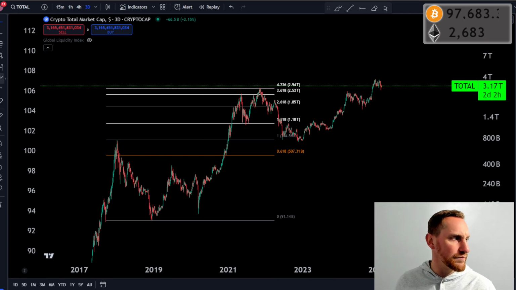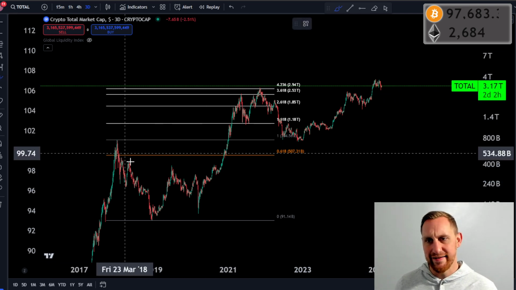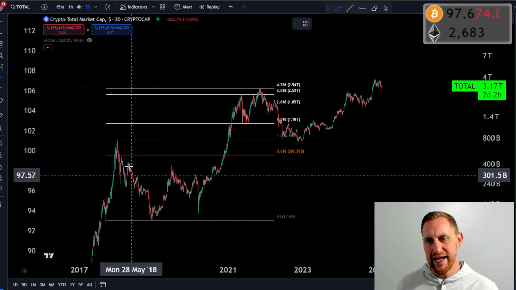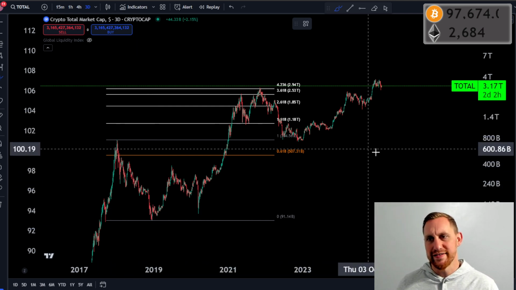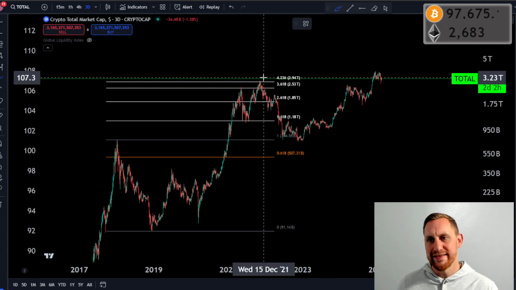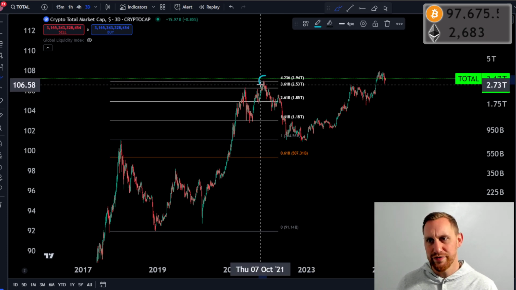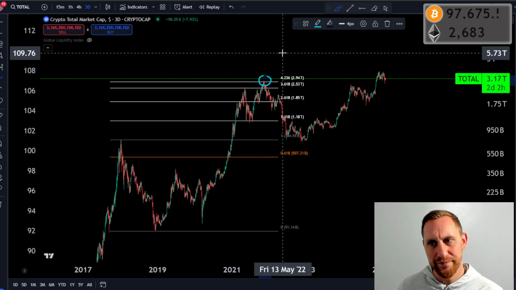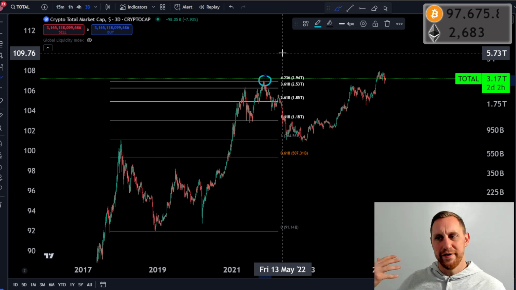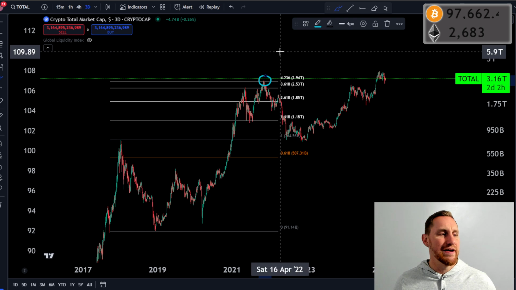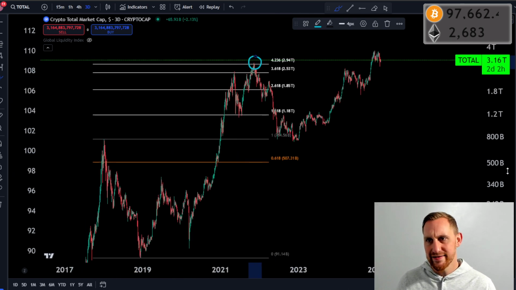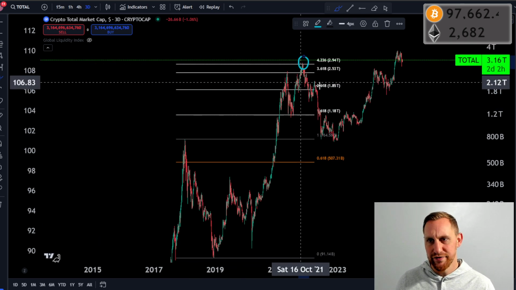All right. So if we just take a look at what we have right now, if we take the cycle high to cycle low of that 2018, 2019 bear market, you guys can see right off the bat that we topped out at the 4236 Fibonacci extension level, all right, almost to an absolute T, which is a lot of times where you see tops come in on these markets, right? Whether it's stock markets, Bitcoin, crypto, these Fibonacci levels tend to be major highs and major lows when you're going to the downside, right? So you can see that we perfectly topped out at the 4236 for total market cap.